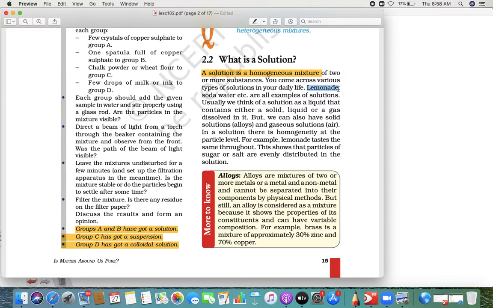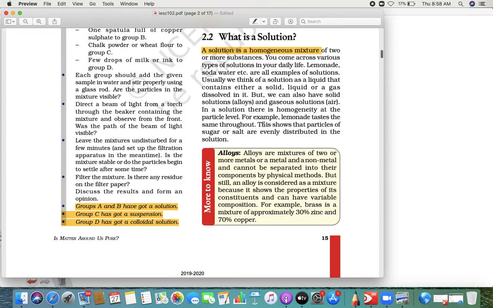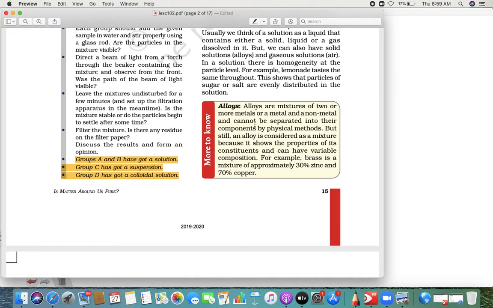If you taste the water, from the top or the bottom, the taste of that lemonade is consistent everywhere. It is the same everywhere, it is truly mixed. Now it does not mean that only liquid mixes into liquid. Solid into liquid, gases into liquid, and gases into solid, many things. For example, a solid solution like an alloy, where you mix two metals. Even gaseous solutions: air is a homogeneous mixture, it contains many things. So lemonade tastes the same throughout, and so do alloys.